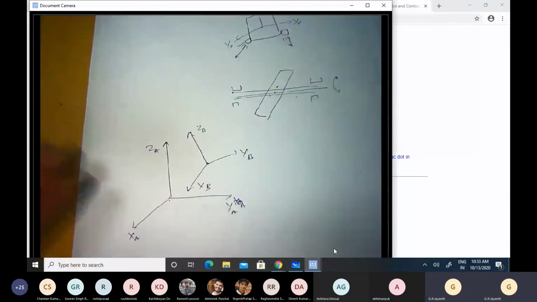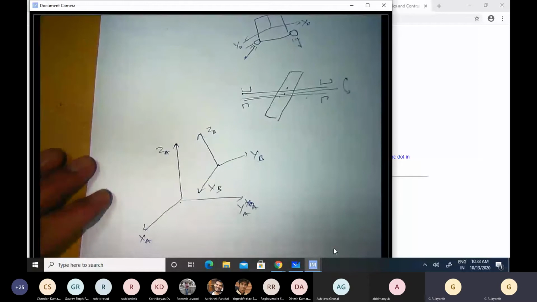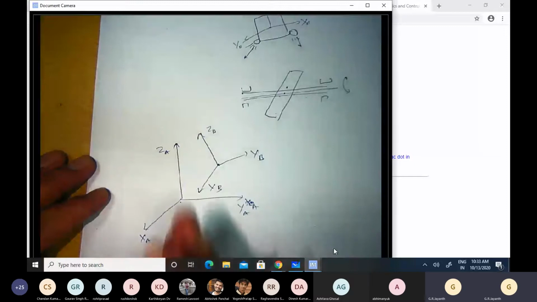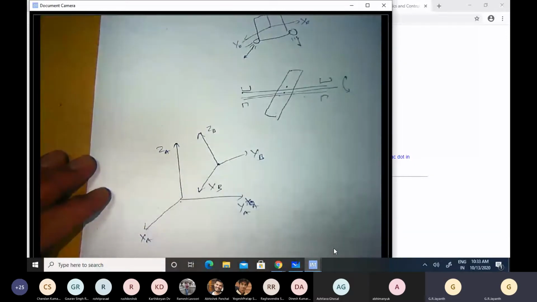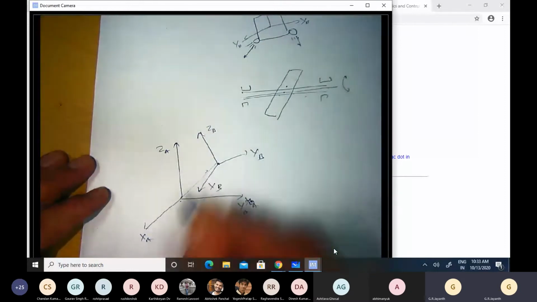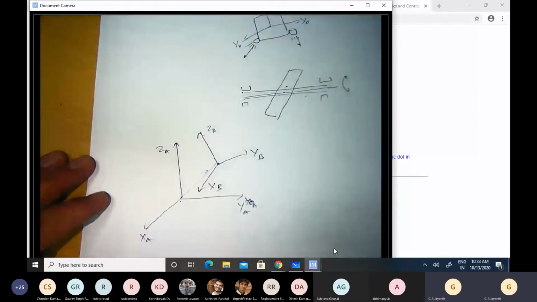So how do we do this transformation of vectors represented in the B coordinate frame to vectors in the A coordinate frame? The differences in these coordinate frames are twofold. One is a difference in the location of the origin of the B coordinate frame with respect to the A coordinate frame. The second is a difference in the orientation of the B coordinate frame with respect to the A coordinate frame.